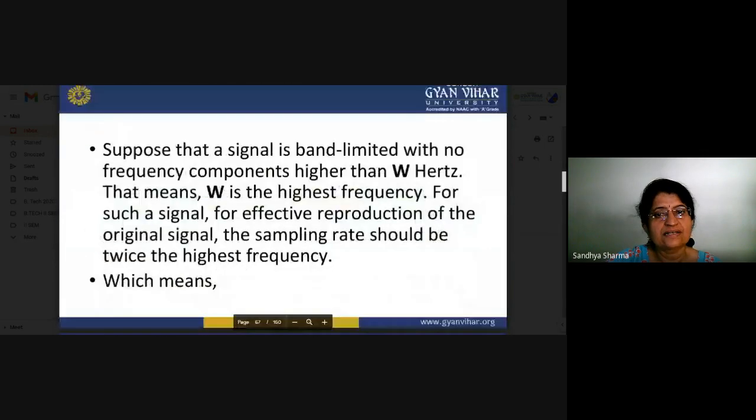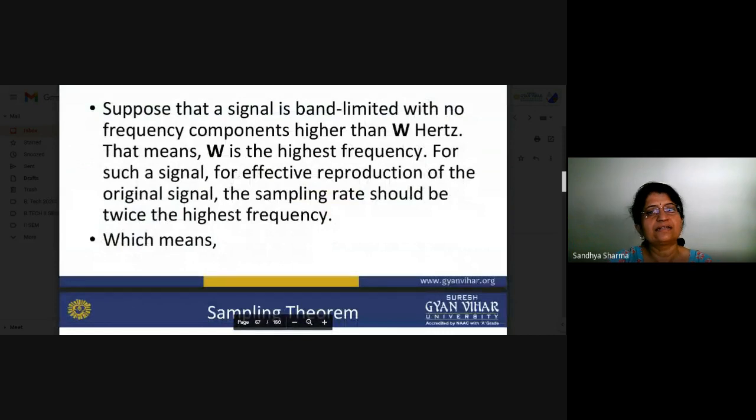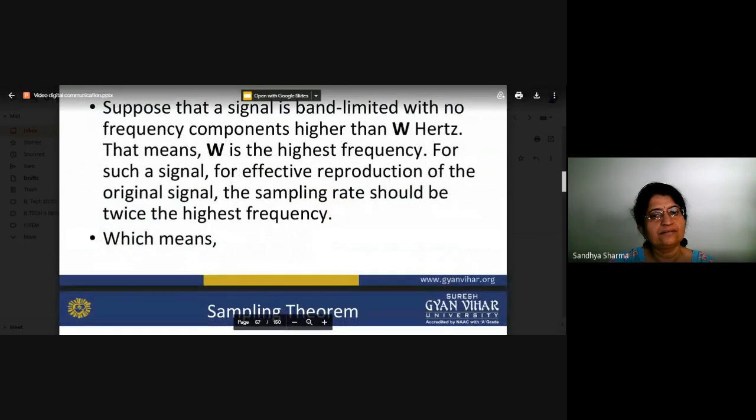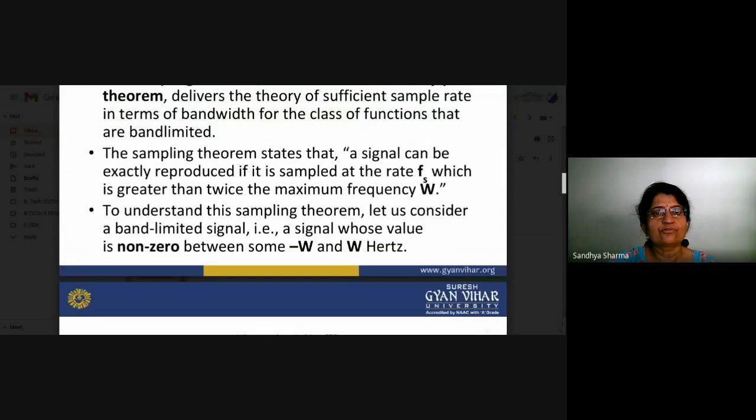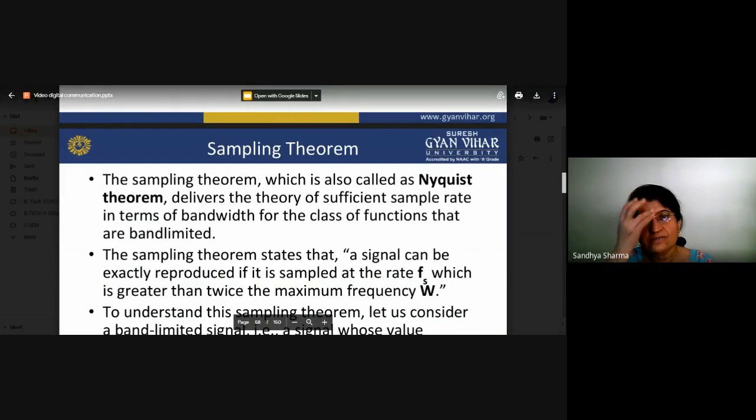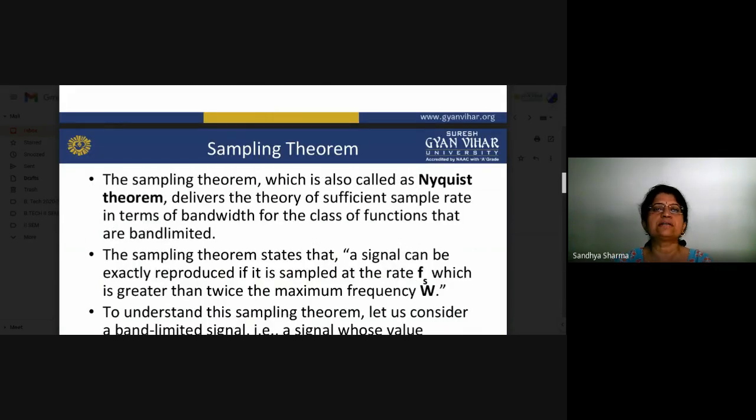So that is basically the criteria, and that is the effective sampling rate of that part. So now we will discuss the sampling theorem. The sampling theorem, which is also called the Nyquist theorem, states that your sampling frequency Fs should be greater than or equal to 2 FM or 2W.